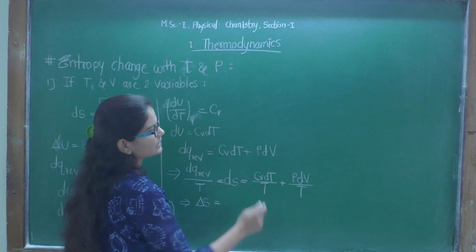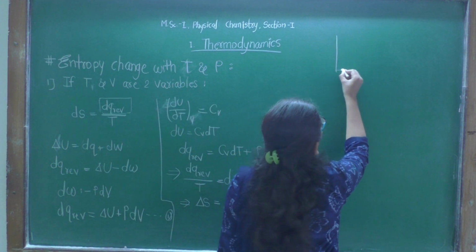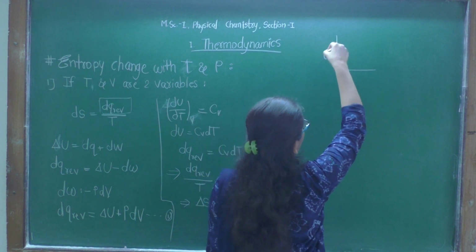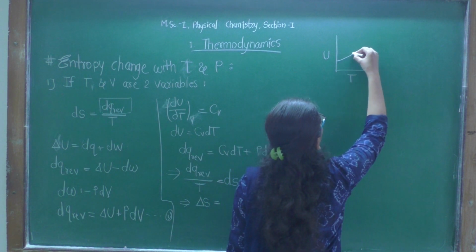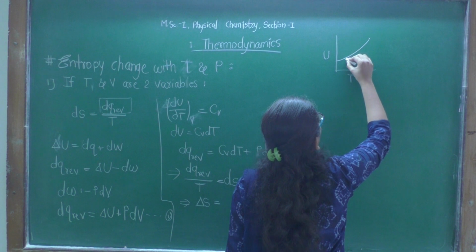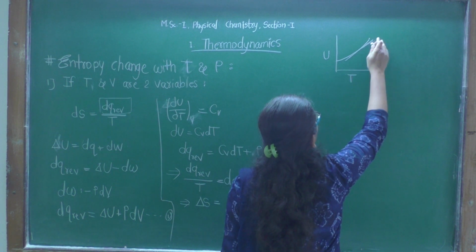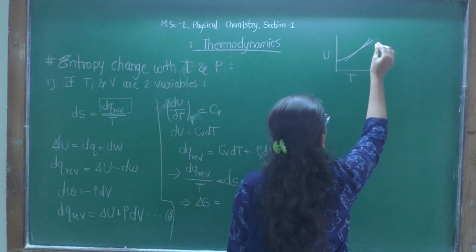Cv is constant here. How? Let's take a flashback. We have seen while studying heat capacity the graph of internal energy versus temperature, right? It was looking like this. Now we have said that the tangent to this curve has some slope.